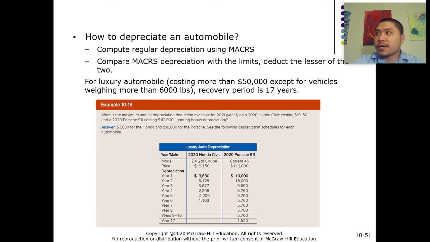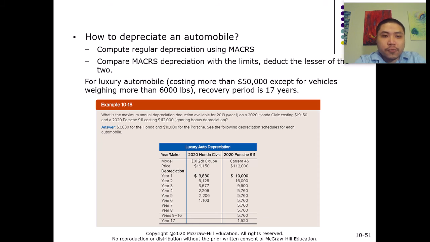So let's say you buy a Toyota Land Cruiser, which costs more than $80,000. But because it's a big SUV, it's way more than 6,000 pounds. For tax purposes, you don't treat it as a luxury car, even though it is luxurious. So it's one of the loopholes where I think taxpayers can get around it.